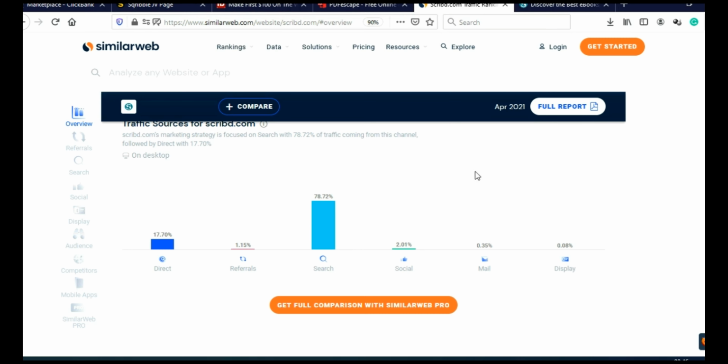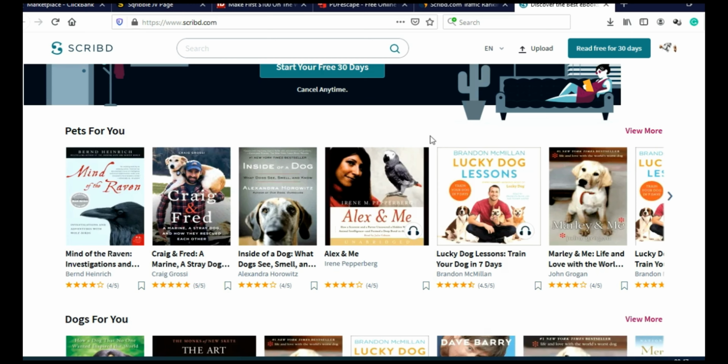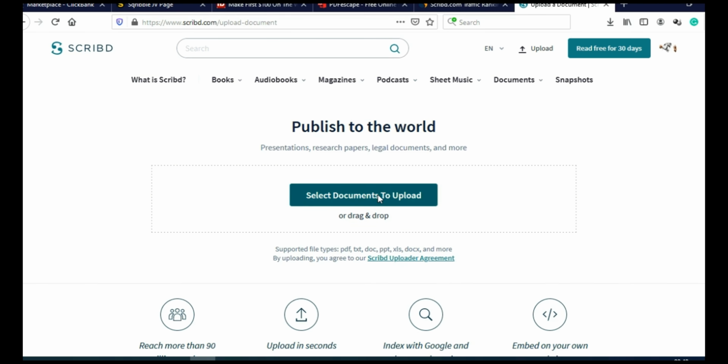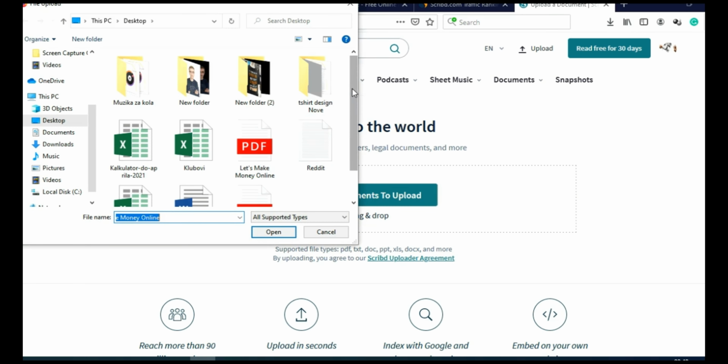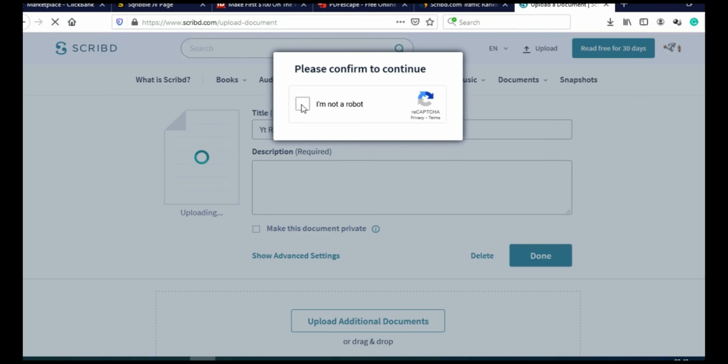And the website that we are going to use is called Scribd. On Scribd you can upload your ebooks, your PDF documents, your Word documents, and so on, and you can share it with other people. And you will need to register. Registration is free. After you register, you will come to this page, and you will need to click here on Upload. Click here, select Document to upload. Find the ebook that you edited and downloaded from PDF Escape. Let me just find it. Let's say this one here. Click on it. Confirm you are not a robot.